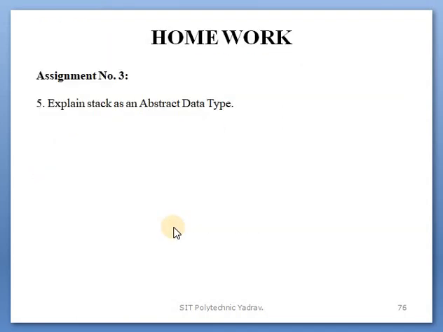Clear that? After that, homework on today's lecture. Continue the assignment number 3. The fifth question is: explain stack as an abstract data type. In that, write the description and also their operations in detail.